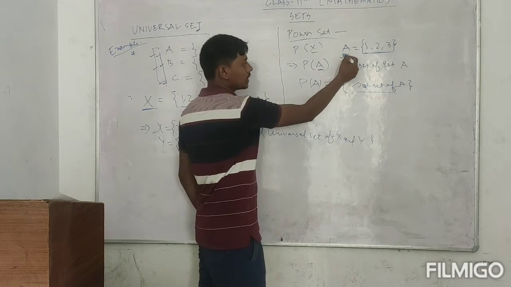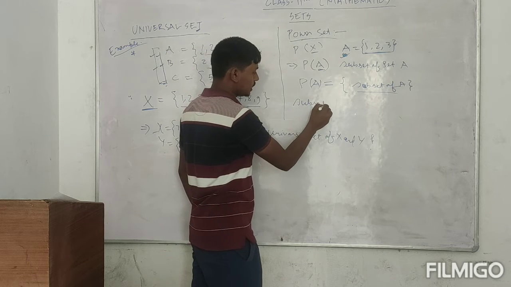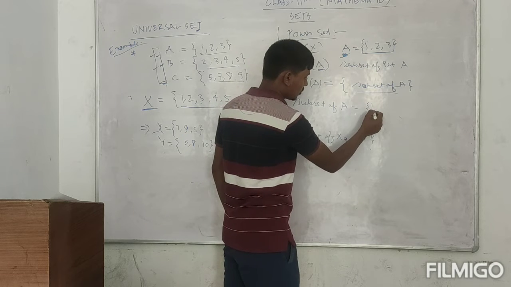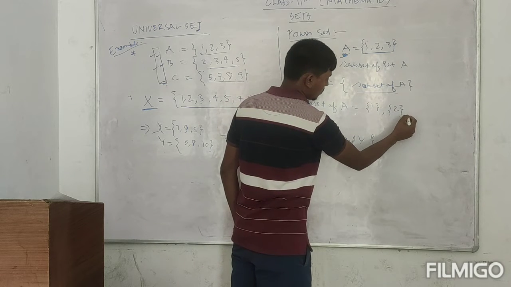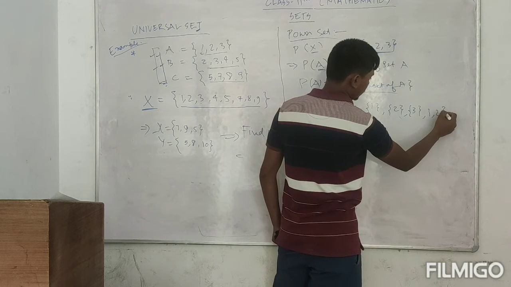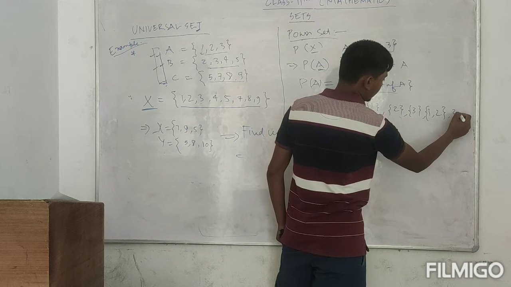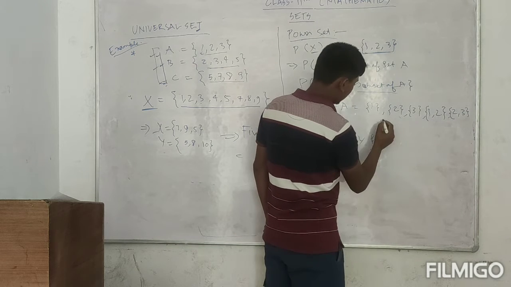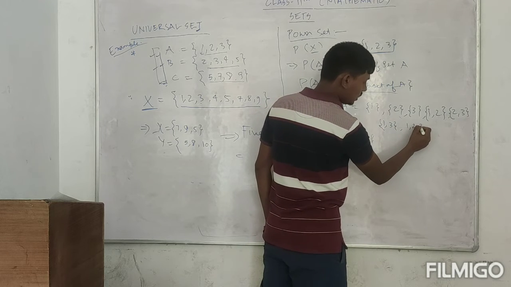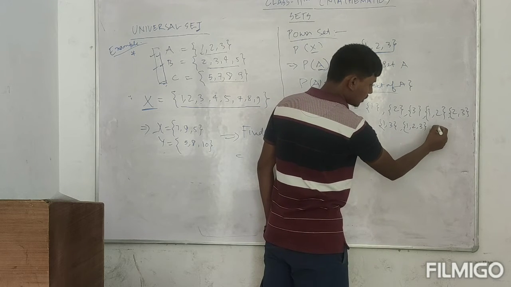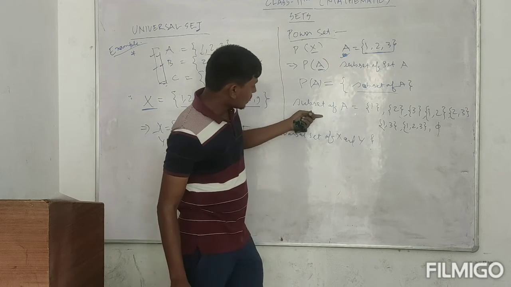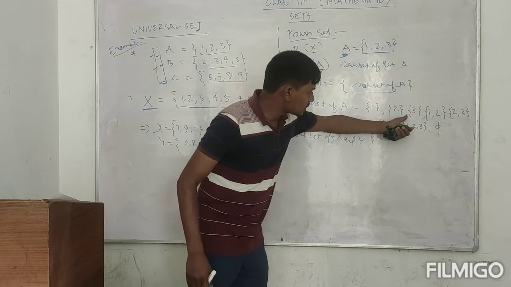So write the subsets of set A. I am writing {1}, {2}, {3}, then {1, 2}, {2, 3}, {1, 3}, and {1, 2, 3} itself, and the last one is phi. Phi is the subset of all sets. So the subsets of set A are all these sets.